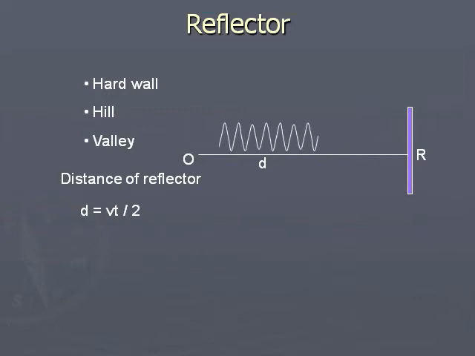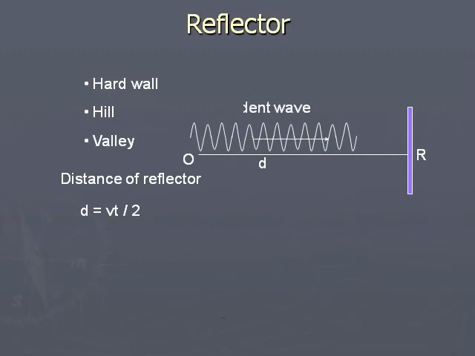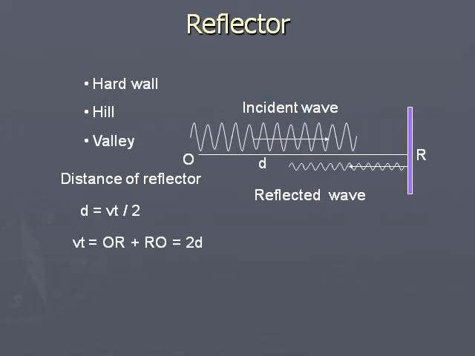We can find the distance of the reflector from the following relation: d is equal to Vt by 2. O is the position of the source where sound is produced, and R is the reflecting surface, which is at a distance d. The upper wave is the incident wave, going towards the reflector, and the bottom wave is coming back. Observe that the amplitude of vibration decreases.